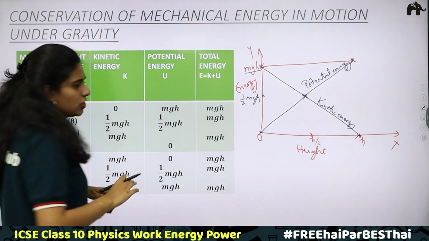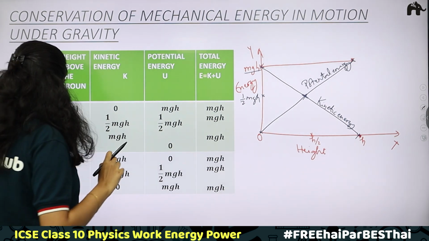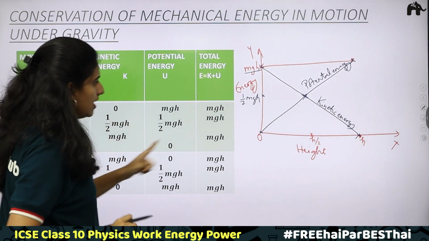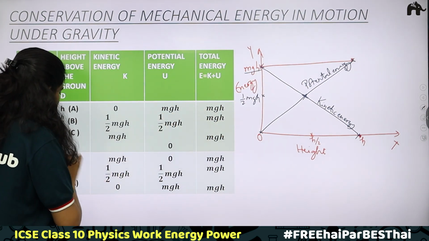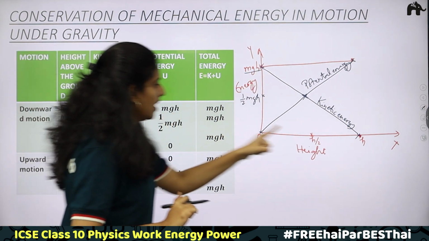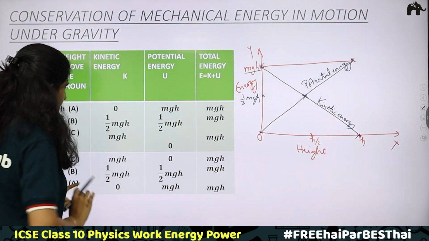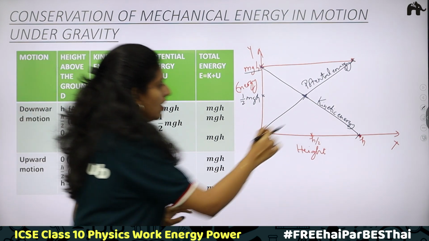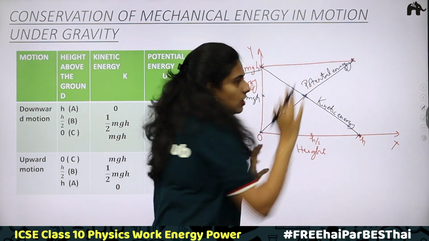Now take the upward motion. Is there any difference? Let's find. Upward motion. At the first point, height 0, kinetic energy is mgh. Same thing. Okay. Second point, h by 2, kinetic energy is half mgh. At point A, height is h, kinetic energy is 0. The same point.